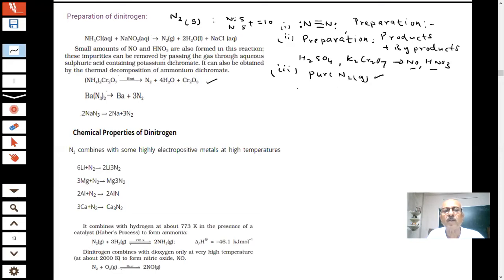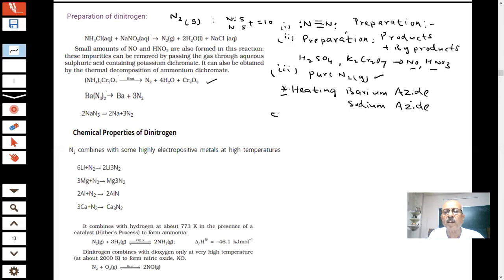We have told you that it is by heating azides. One is barium azide, and sodium azide. Because sodium and barium will be solids, you will be able to get the nitrogen gas. So if you want purer forms, then you have to use this method, students. Simply you have to heat it. This equation has been asked in the paper. Normal methods and pure methods are both important.